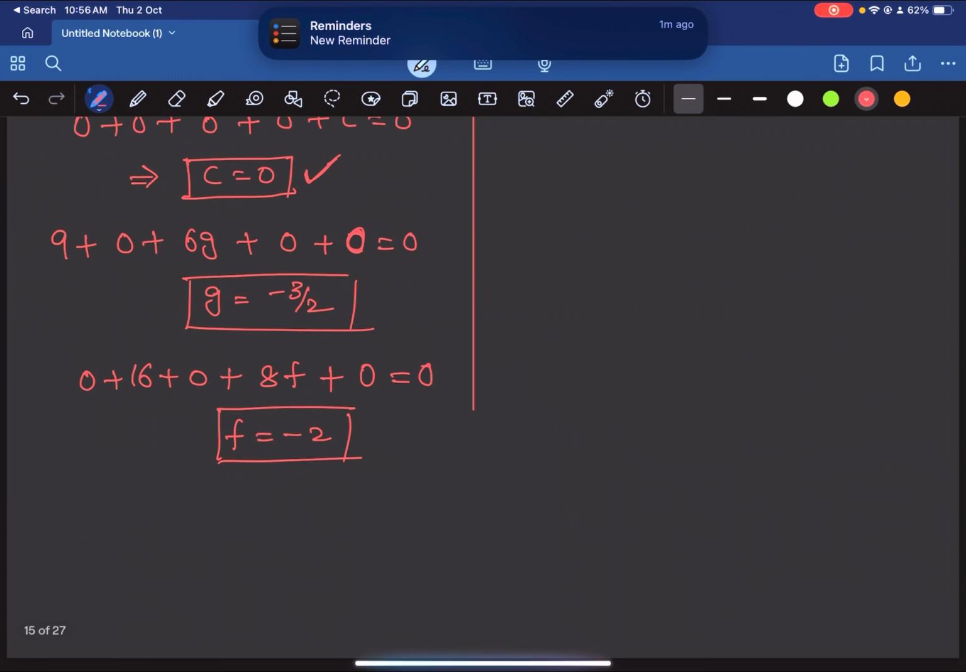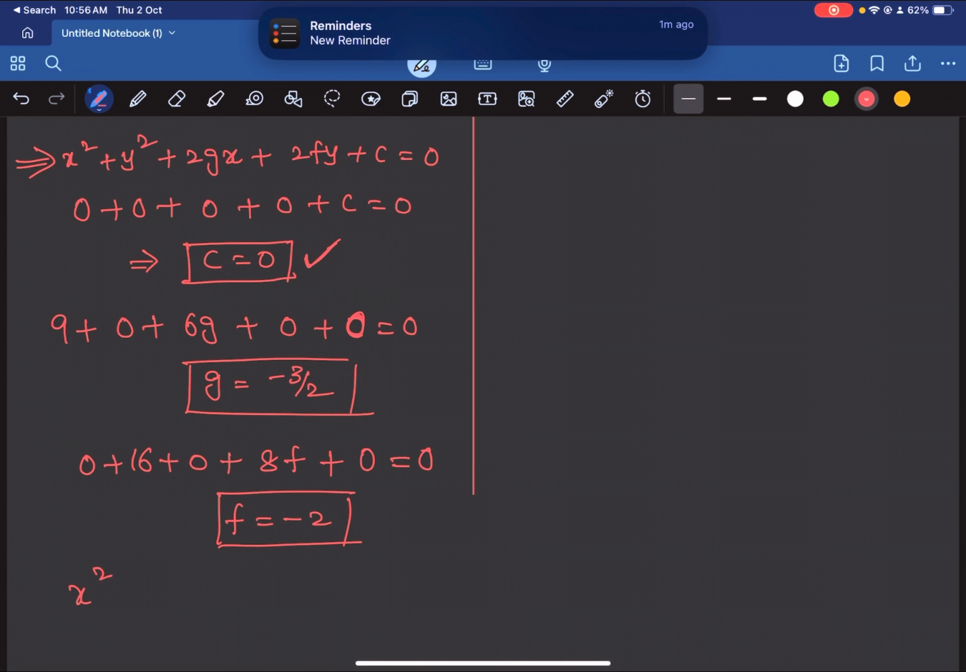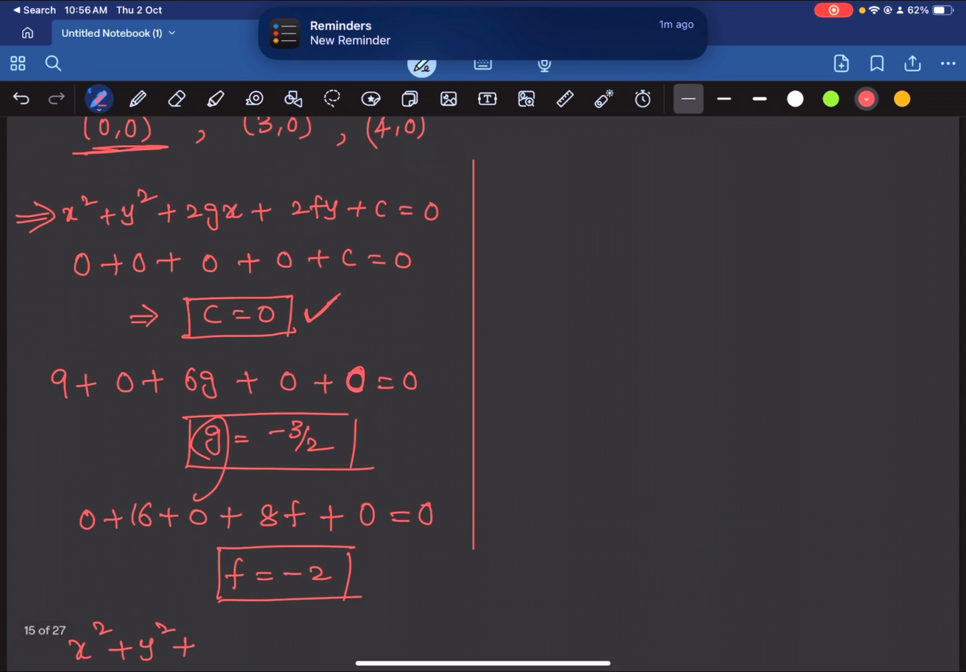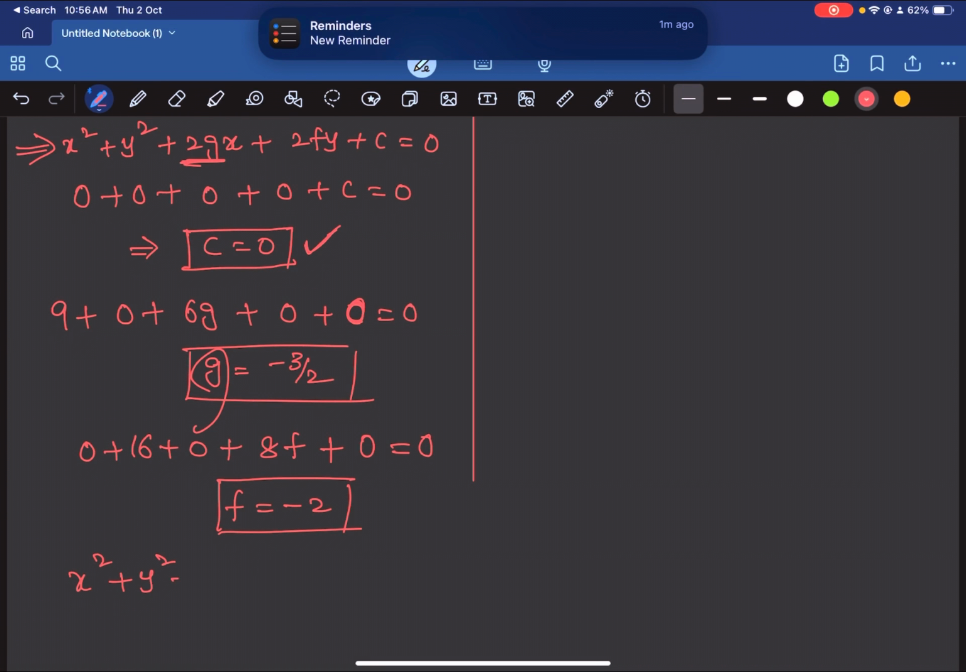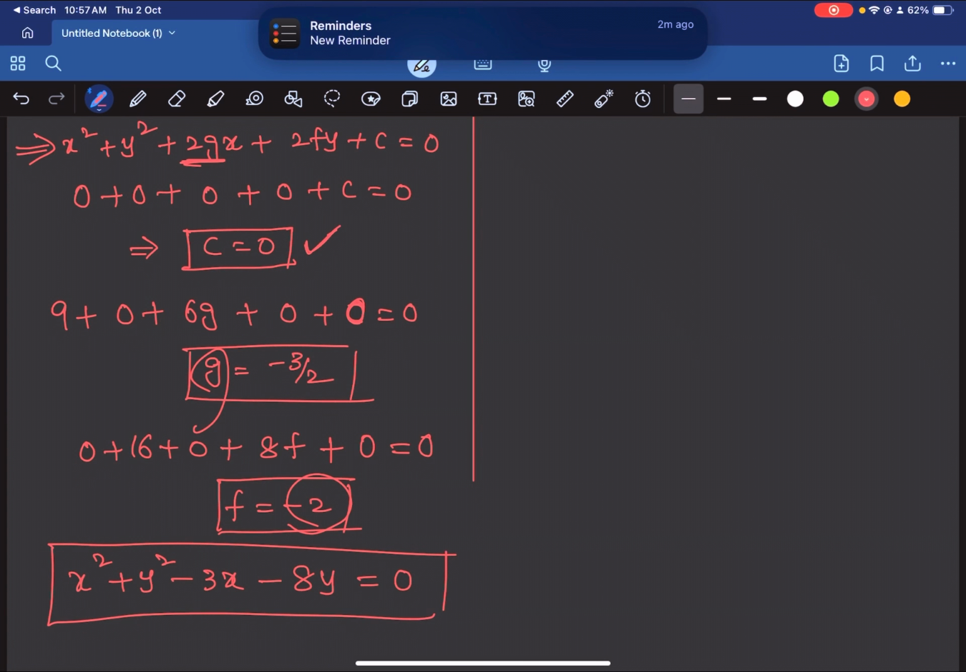So you got g, f and c. So substitute back into the equation. x square plus y square plus, g is minus 3 by 2, so 2g is simply minus 3. So this is minus 3x. So f is minus 2, 2f is minus 8, y plus c is 0. So this is the equation of the circle.